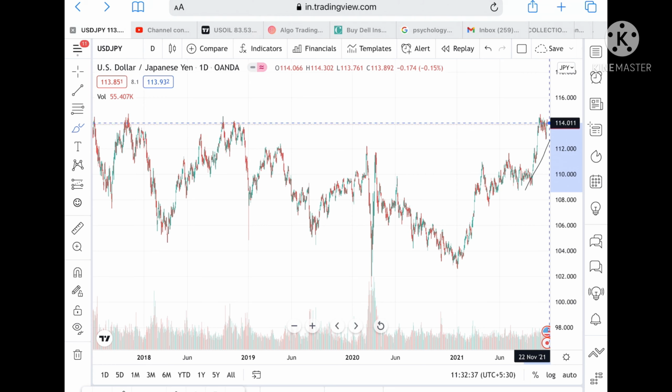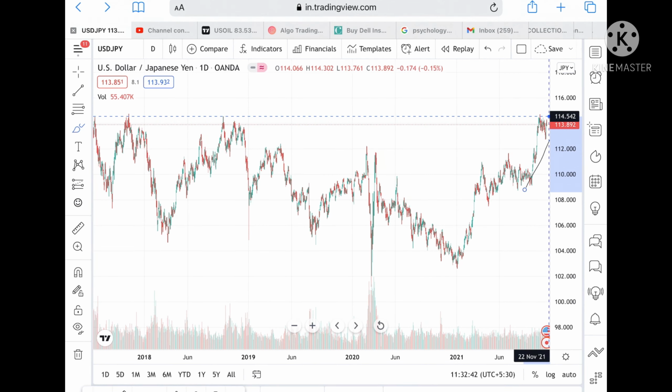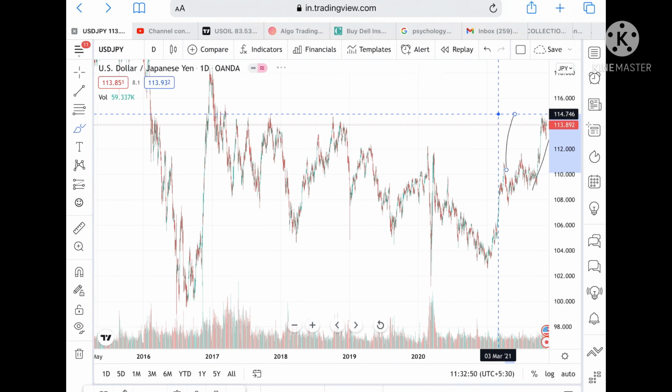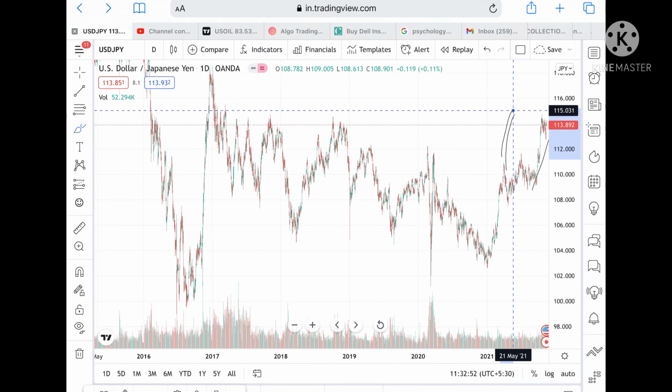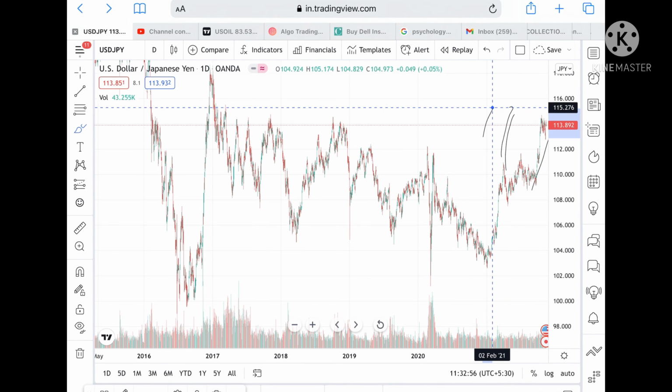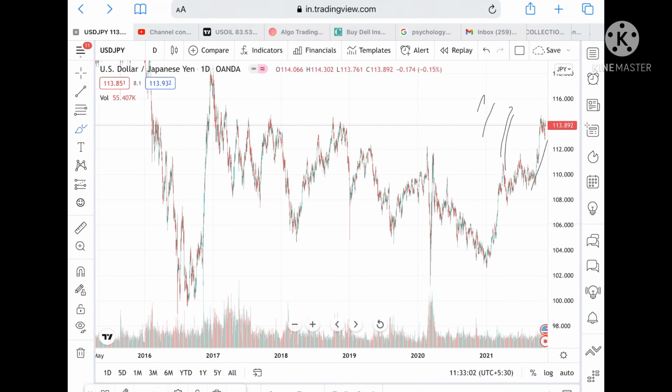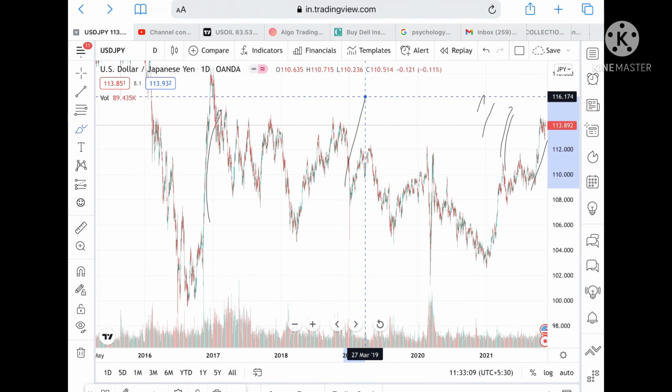suppose if it sustains this level, then we can see it can go and touch a level 114.542, and from there we can see it can go further upside and can touch a level of 114.746. Okay, and once this level is crossed upside, then we can see it can go and touch a level 115.031, and from there we can see it can touch a level of 115.644. Okay, and once this level is crossed, then we can see it can go continuous upside to a level 116.